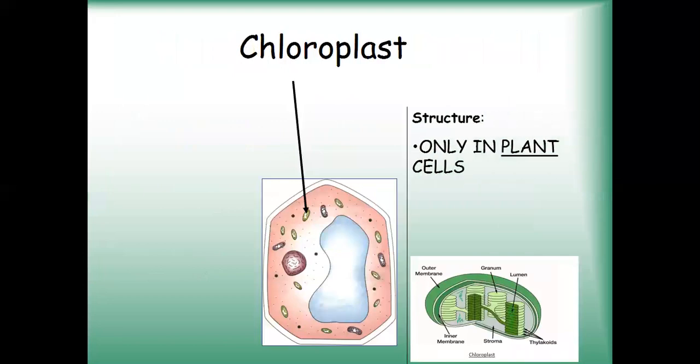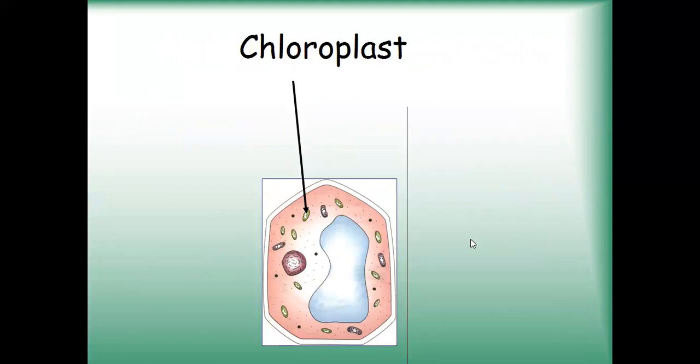So this is how a chloroplast looks. This is a chloroplast plastid which is present only in the plant cell. It is green and oval shape. Why is it green? Because it contains pigment chlorophyll. So this is a detailed view of chloroplast, the inner view of chloroplast. So chloroplast plastids are oval in shape. They are green in color because they contain pigment chlorophyll.